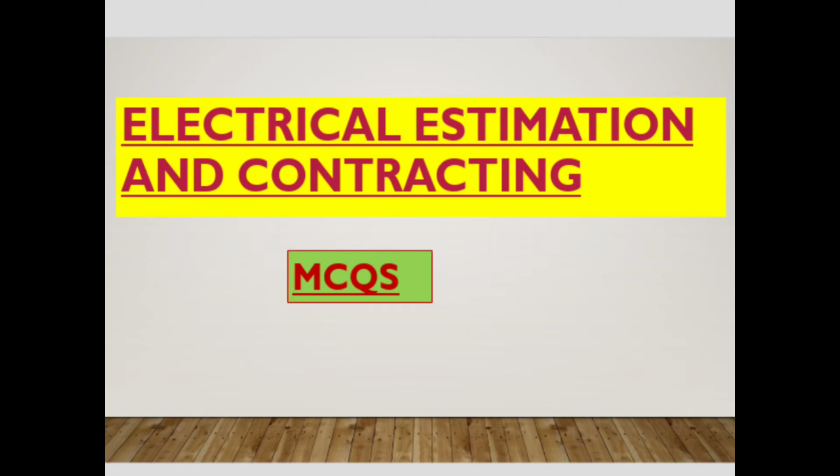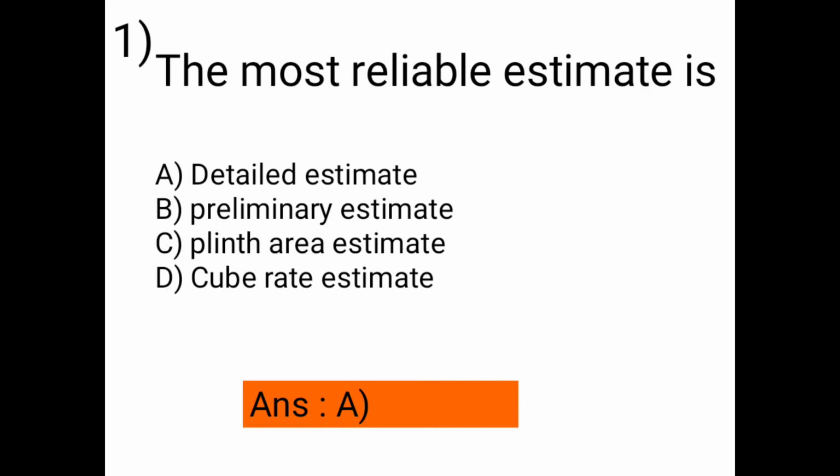The first question: the most reliable estimate is. Options are A, detailed estimate; B, preliminary estimate; C, plinth area estimate; and D, cube rate estimate. The most reliable estimate is the detailed estimate. Option A is the correct answer.